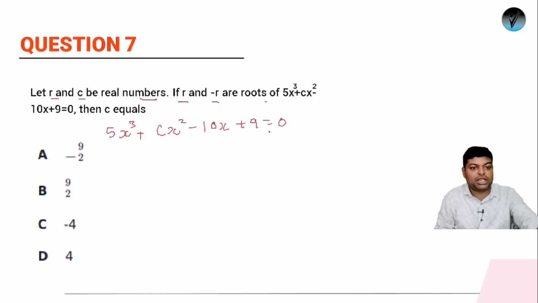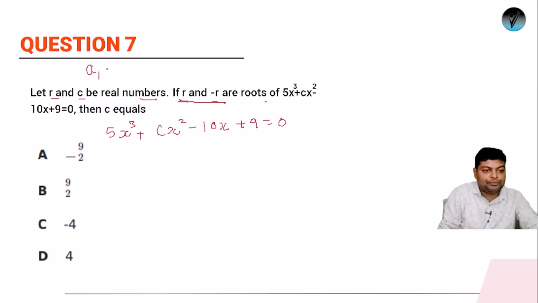So this is the cubic equation we have, and it has been given that two of its roots are r and minus r. So let us take the third root. If this is a cubic equation, it will have 3 roots. So let the 3 roots of this equation be a, r and minus r. Then we have to get the value of c.